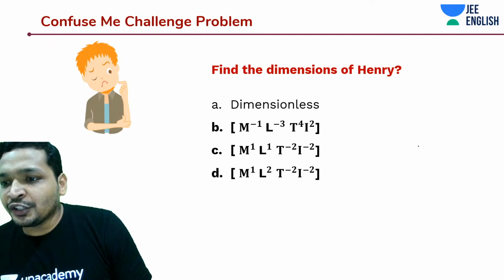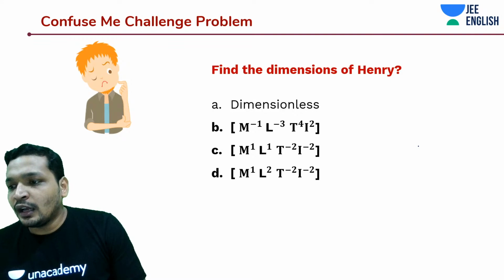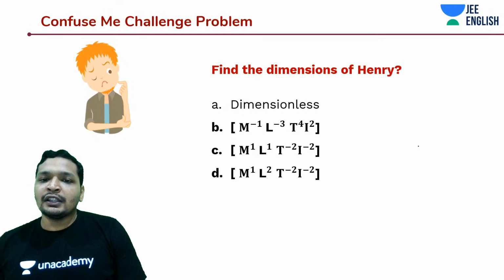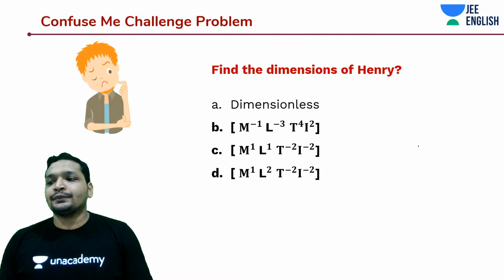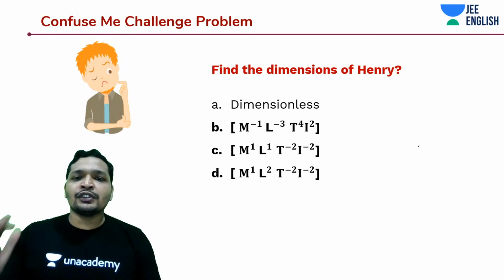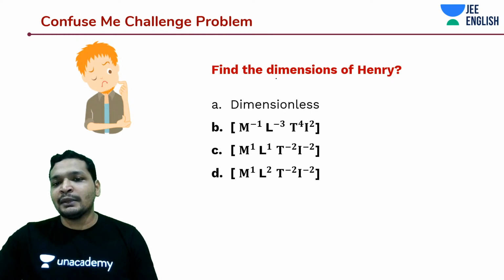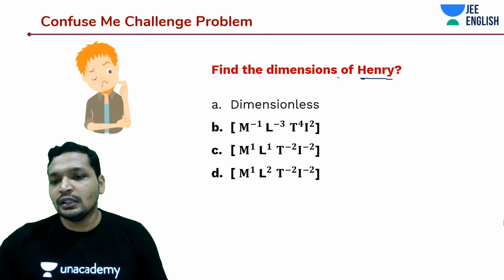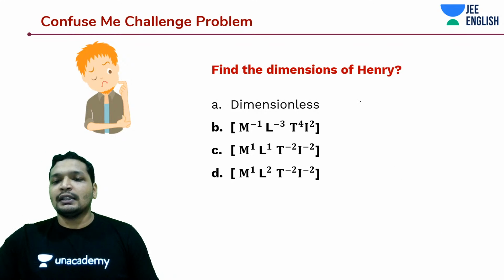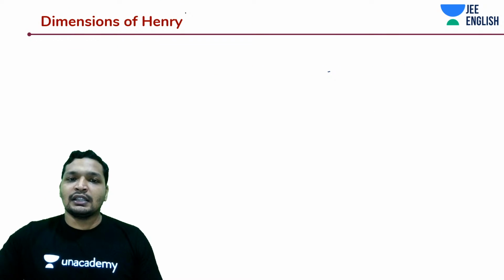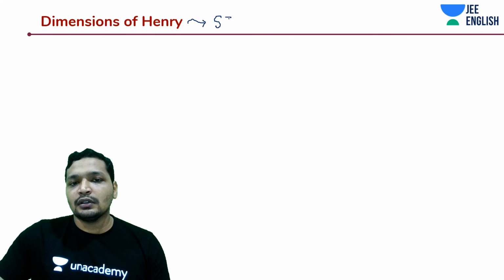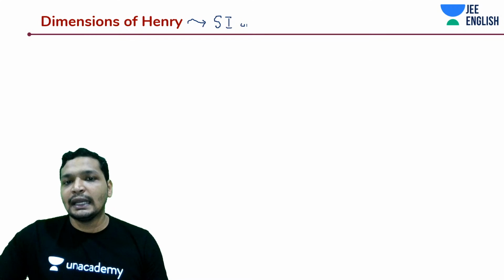Are you guys sure? How did you go about it, Prabhat? What is the way that you're going to do it? What is Henry? What is the unit? Henry is a unit of something. So we are talking about dimensions of Henry, which means it's a unit. A dimensional formula is for a physical quantity. Henry is the SI unit of inductance.